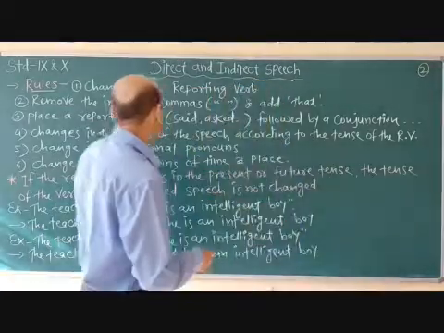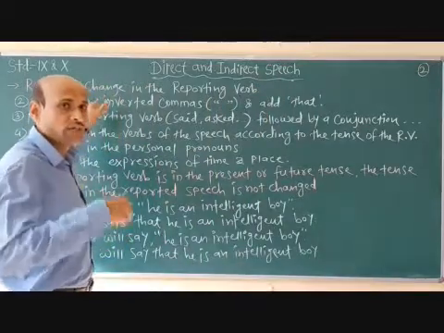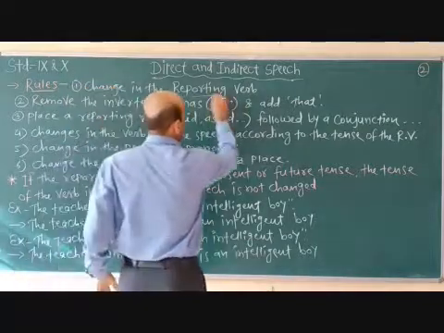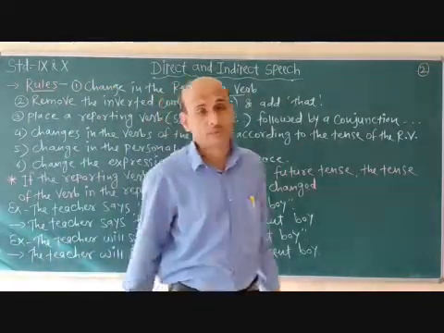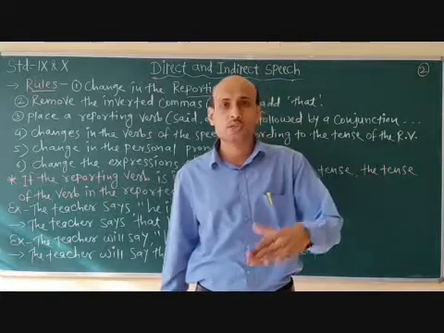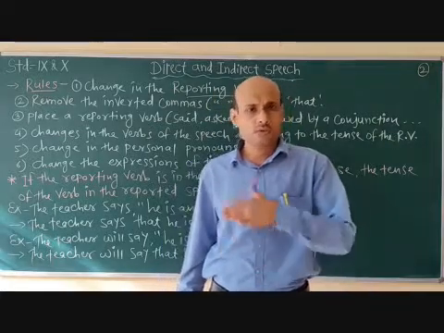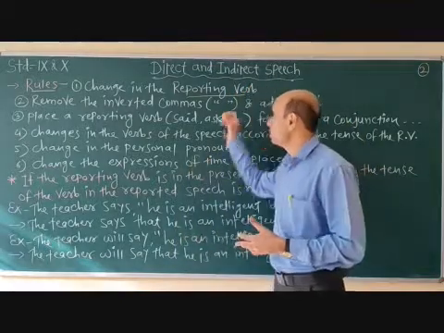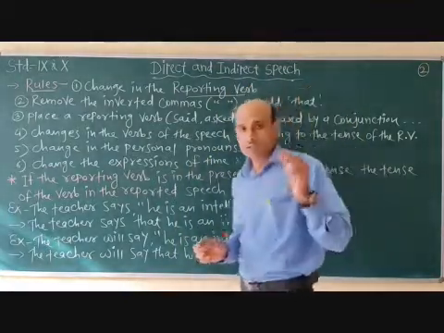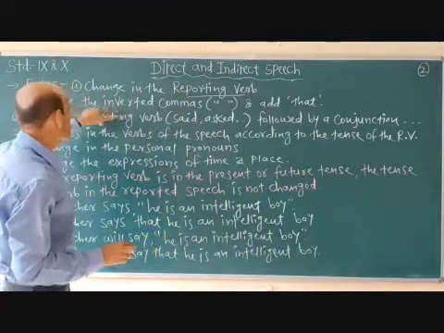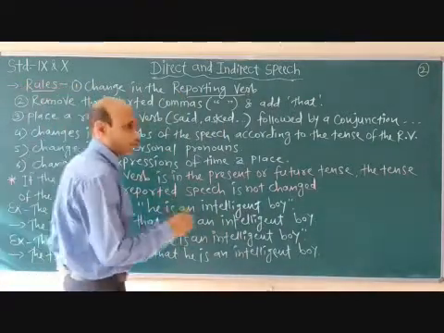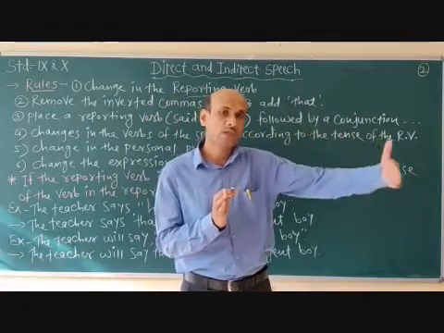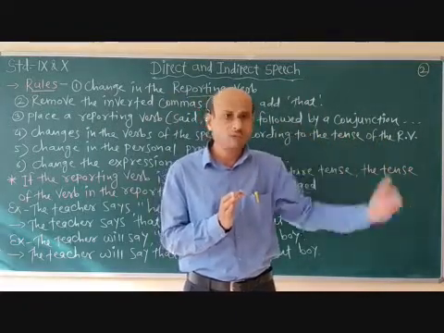So now, when we convert direct into indirect, we change the reporting verb. Sometimes if "said to" is coming, we make it "told", as per the context, so we have to make certain changes in the reporting verb. After that, remove the inverted commas, because the reporting speech is given in inverted commas.